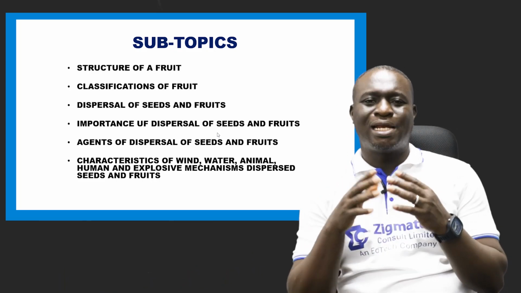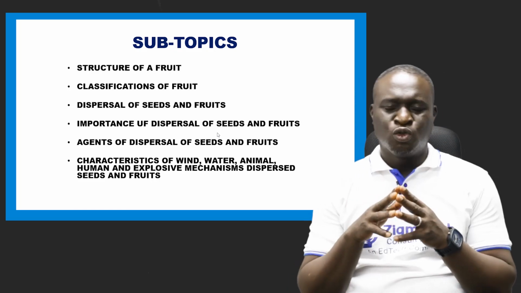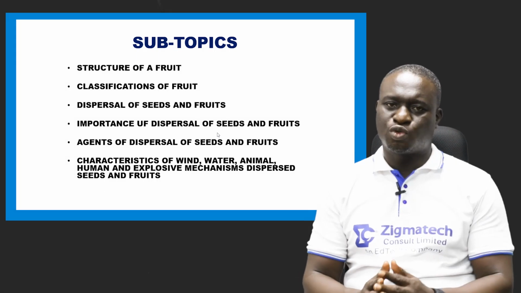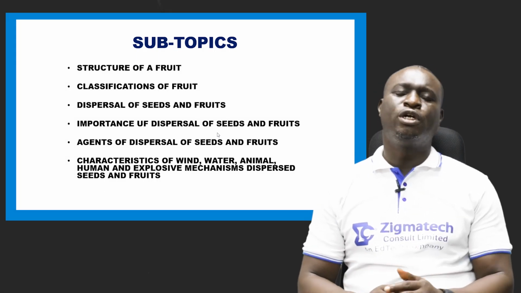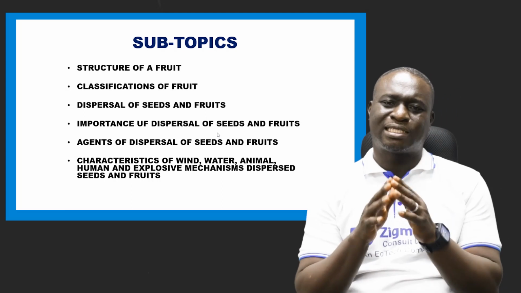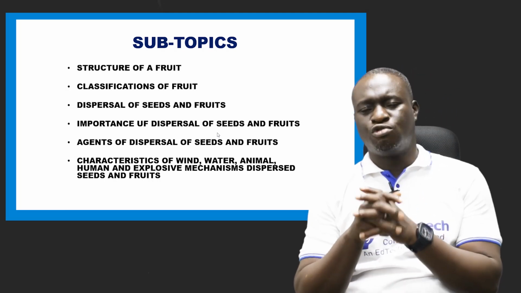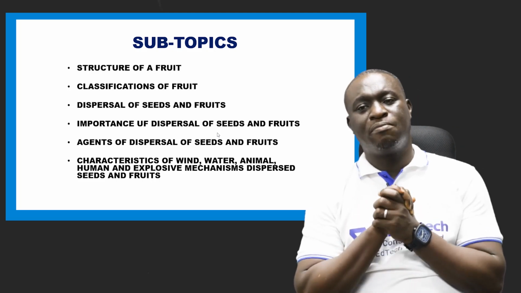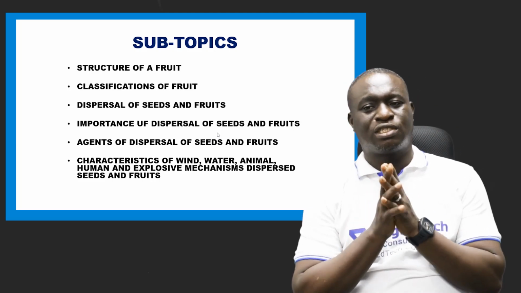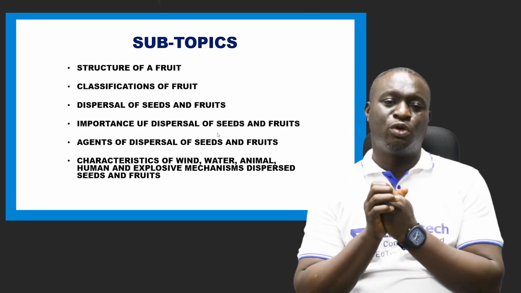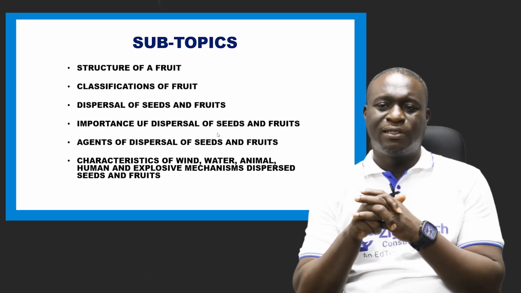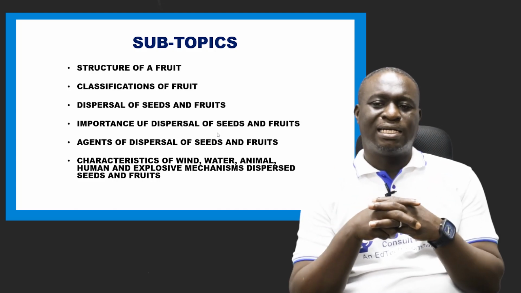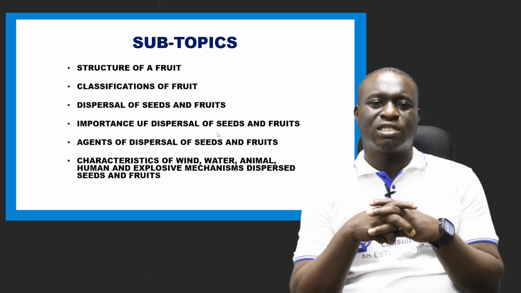We're also going to be looking at the different classes of fruits. We have different kinds and different classes of fruits, and we're going to be exploring that. We're also going to be looking at what we call dispersal of seeds and fruits. And we're also going to be talking about the importance of dispersal of seeds and fruits, and then we're going to be looking at the agents of dispersal, and the characteristics of these agents and the seeds and fruits they disperse.